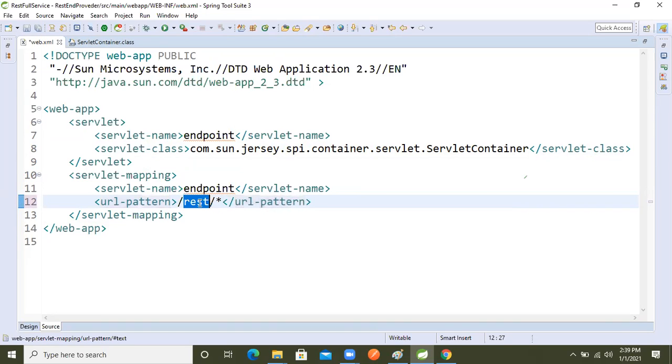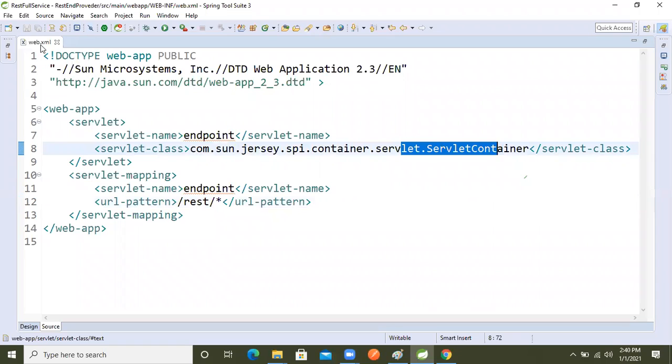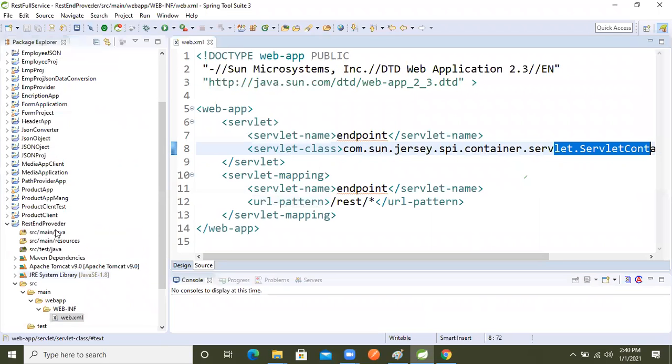This is till here, right? Our server will instantiate our servlet front controller, the servlet container. After then any resource we can take. In place of star we will take our own resource, whatever we tried. So whatever configuration is there, we completed here for the front controller. Now let's develop our own rest resource.